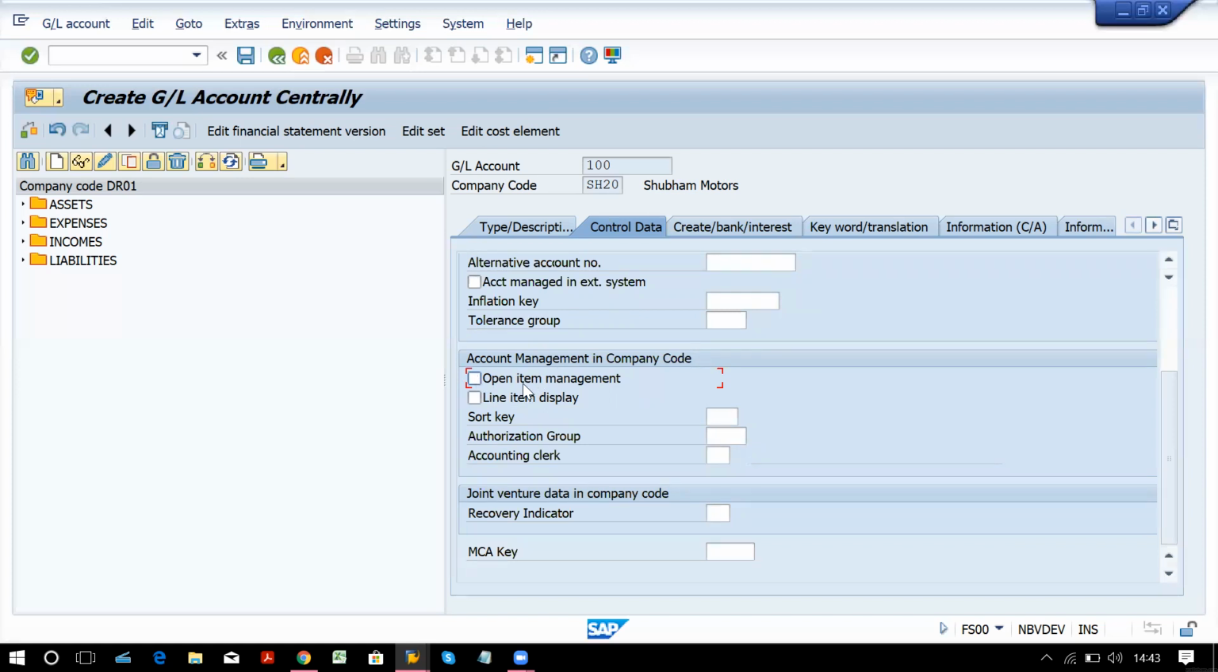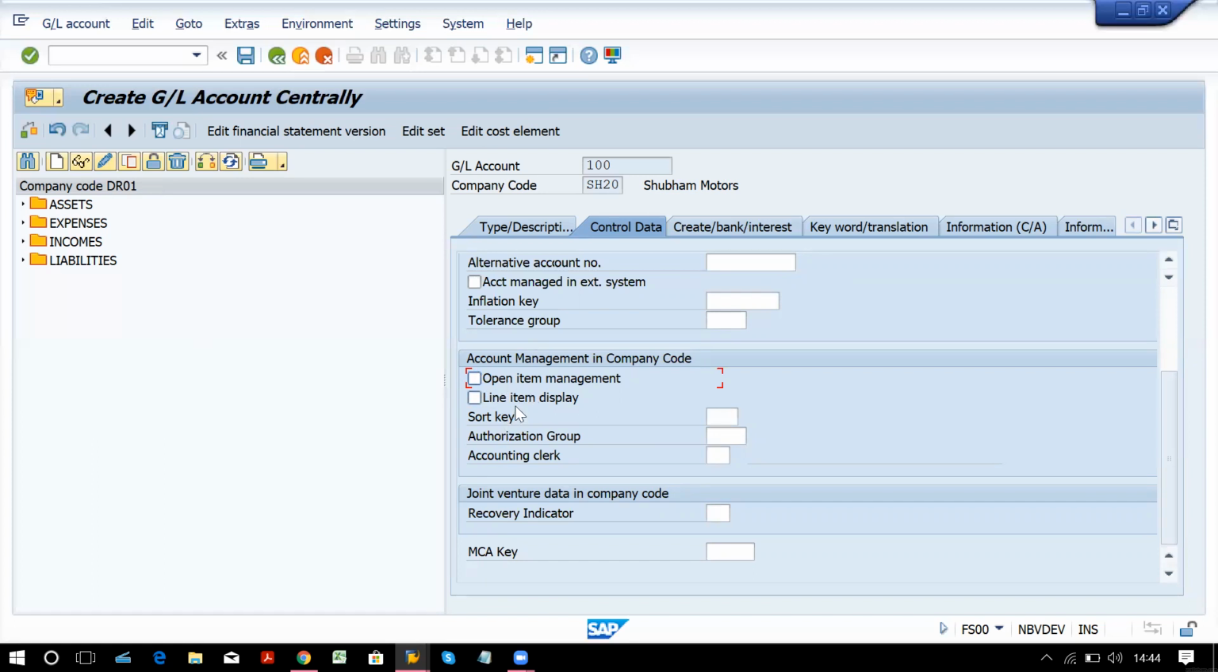If your client has asked you to keep it on, and if you forget and the balance is there in the account, if somebody has posted in that account and you later come and try to edit it, the system will not allow you. So be very careful while operating open item management. Whenever you are doing an implementation, a list of GL accounts will be provided to you with all the settings, so accordingly you have to do it.